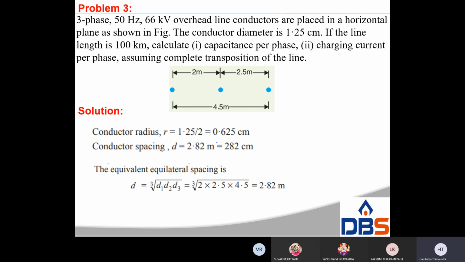Spacing d is equal to 2.82 meters, that is 282 centimeters. Now equilateral spacing is equal to the cube root of d1 d2 d3, that is 2.82 meters.